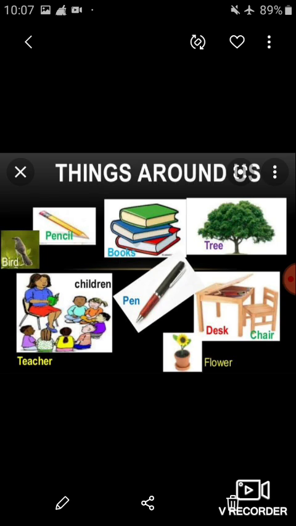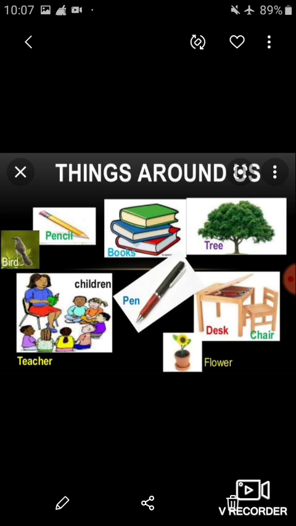So students, in this chapter we are going to cover the topics natural things, man-made things and different types of materials. So students, things around us, some are living and some are non-living. These things are divided into natural and man-made things.